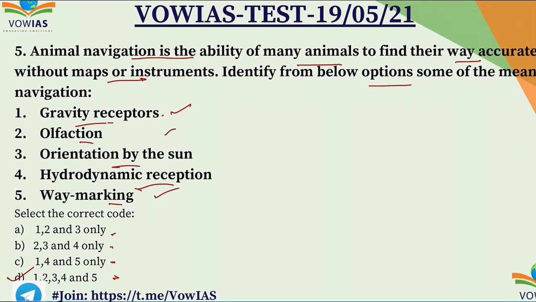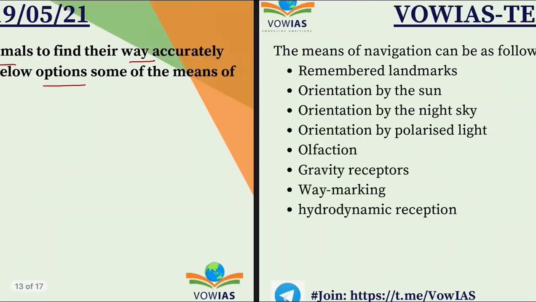And way marking. So way marking is one kind of a thing where the animals will mark, okay, and they will travel. So way marking is also one of the ways to find navigation. So yeah, olfaction is basically the usage of smell. Okay. Right. So D: 1, 2, 3, 4 and 5 is the correct answer.